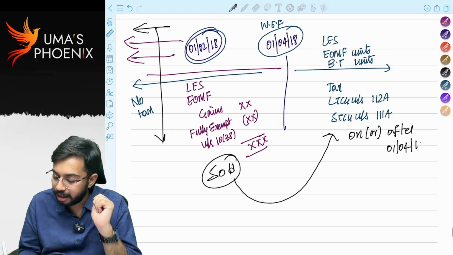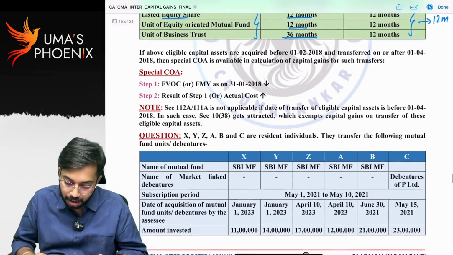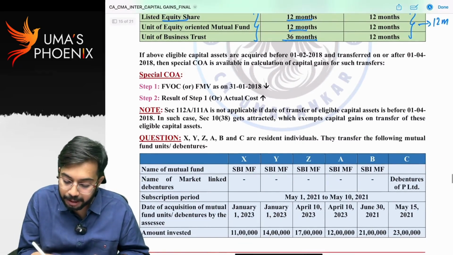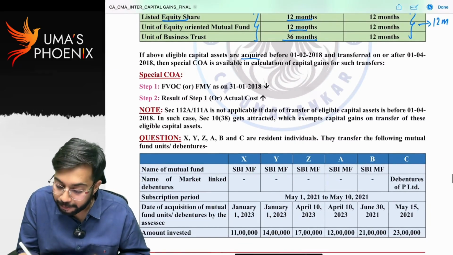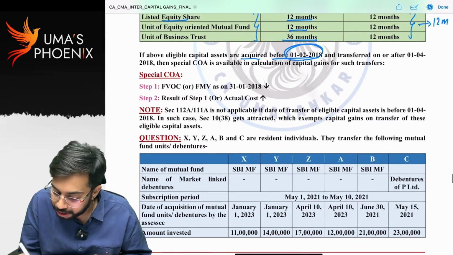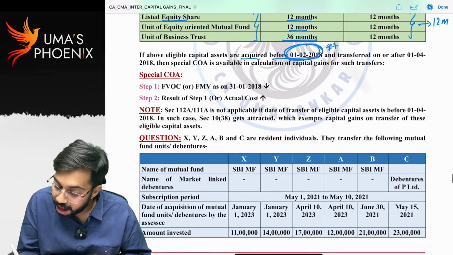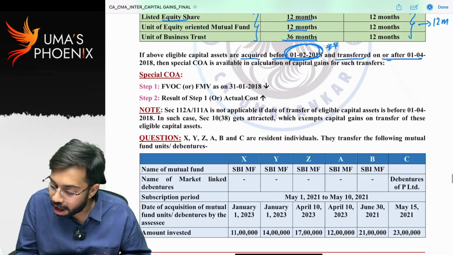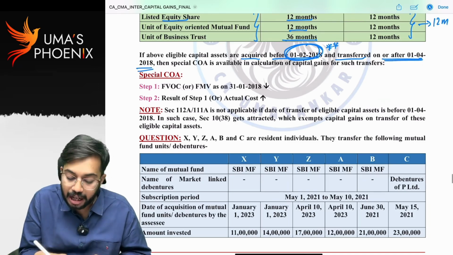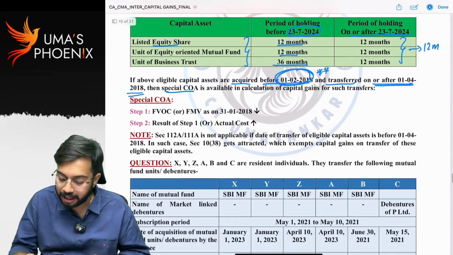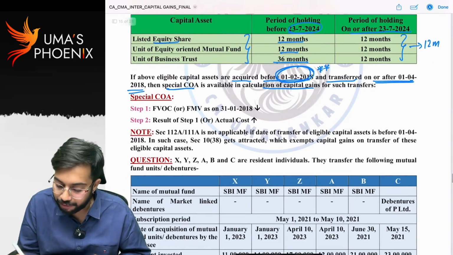Is it clear? If the above eligible capital assets are acquired before 1st February 2018, very important, and transferred on or after 1st April 2018, then special cost of acquisition is available in calculation of capital gains.